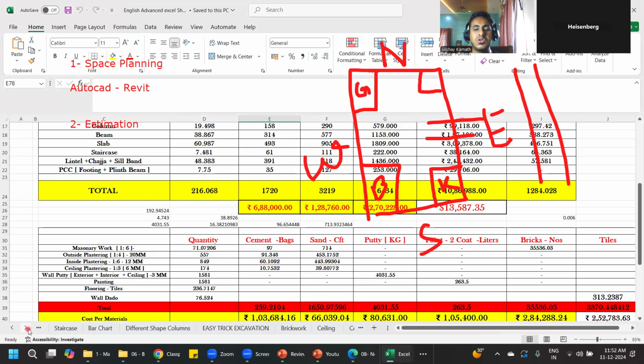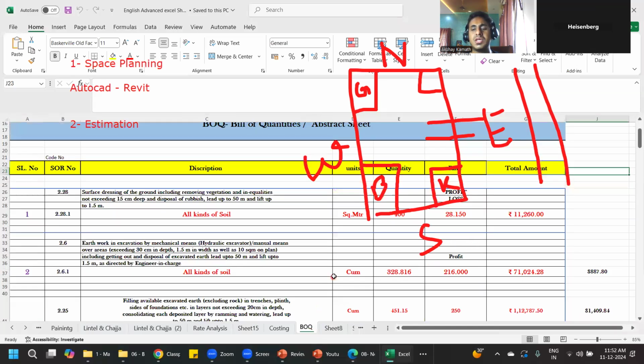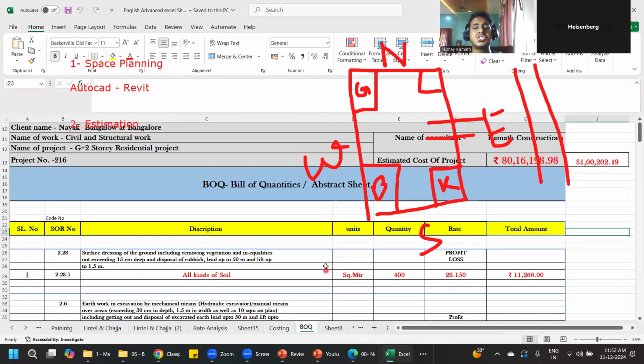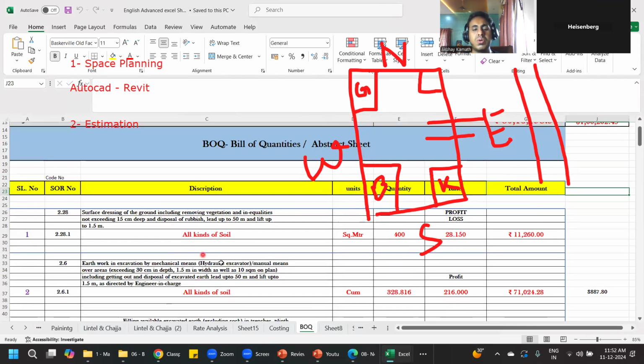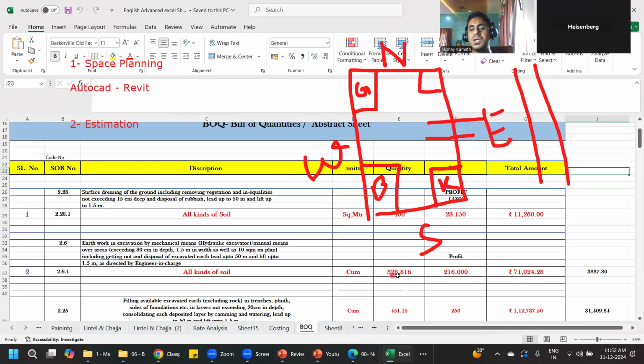bill of quantity. If you go to any shop, they prepare one small bill and give it to you, like when you took some items from a supermarket. Same thing, in construction also, we'll prepare a bill like that. For excavation, we have this. What is the total excavation quantity? We have 328 cubic meter. For that, the contractor rate is 216. The total cost will come to 71,000.